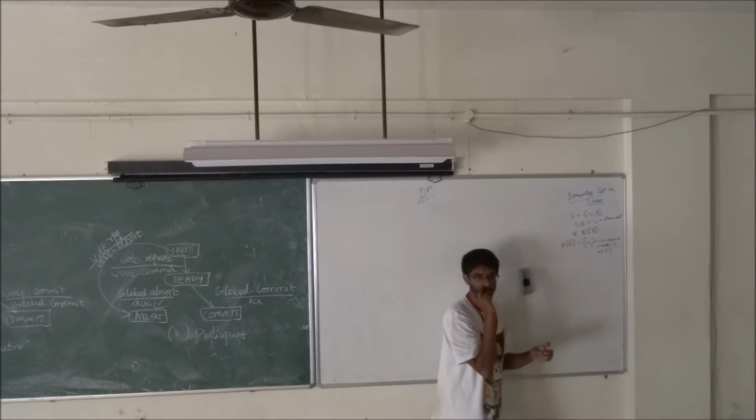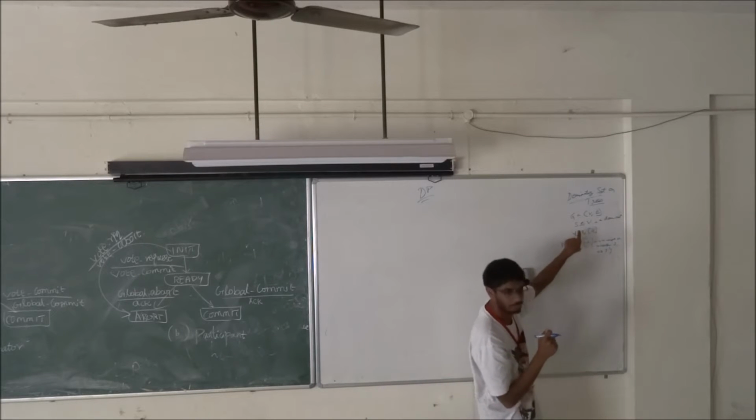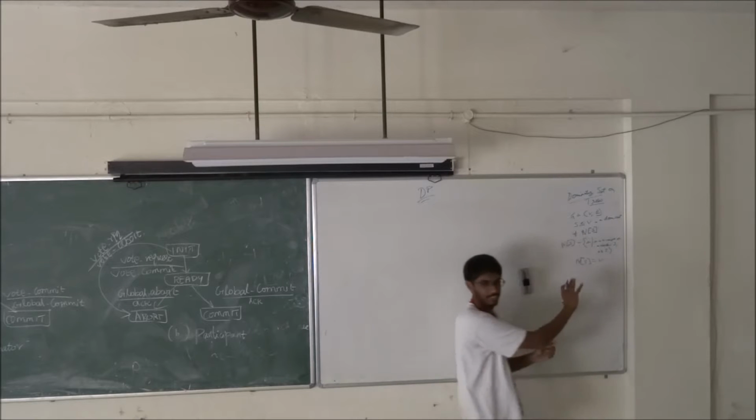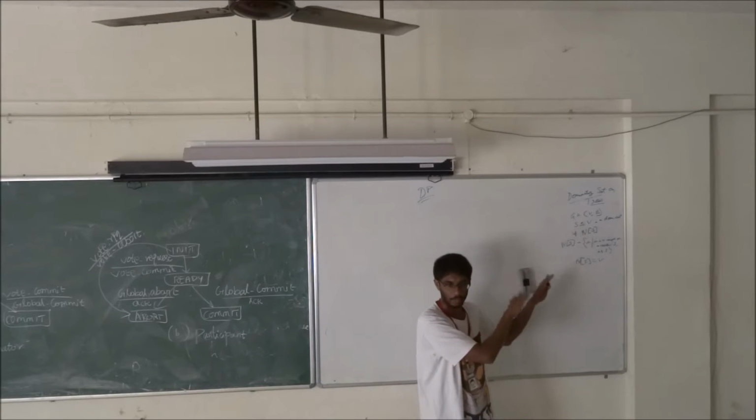Union of these two. So S is a dominating set of this graph G if the neighborhood of S is the entire vertex set itself. Okay, this is called a dominating set.